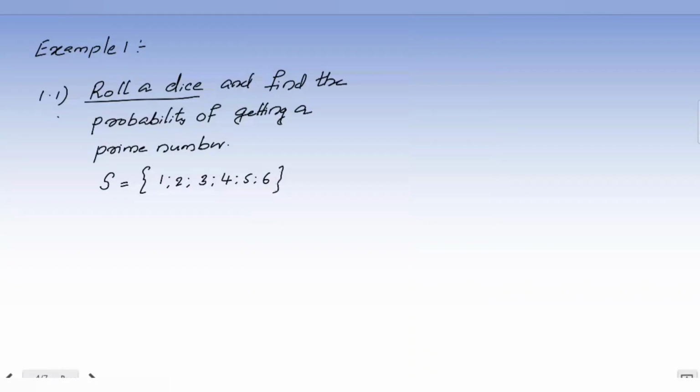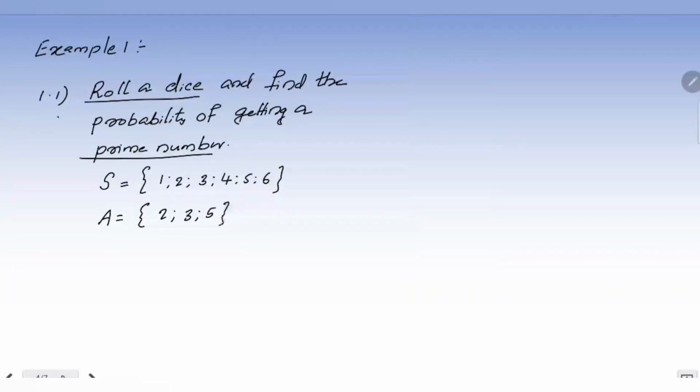Now what is the question? The main question: you have to get a prime number. So this is our event, prime number. Let me use the letter A. What is A? Prime numbers. So just write down all the prime numbers from 1 to 6. The smallest prime number is 2, then 3, then 5. 1 is not a prime number.